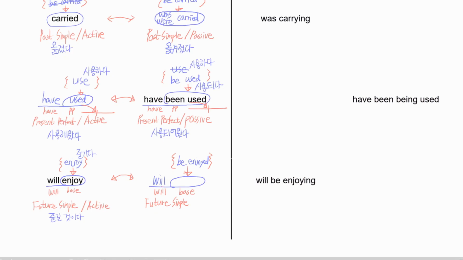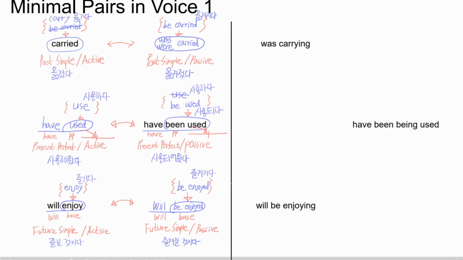So what does it become? Yes, it becomes will be enjoyed because the slot here is where we put base form, right? So it became future simple tense and passive voice. What does it mean? Be enjoyed means 즐겨지다. So will be enjoyed means 즐겨질 것이다. Okay? Let's move to the right side here.